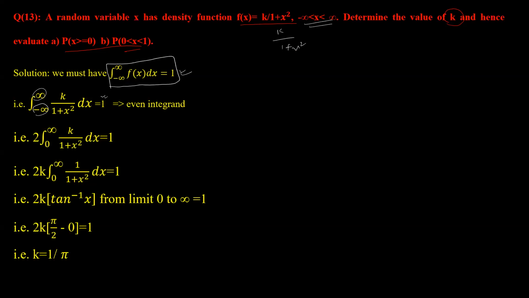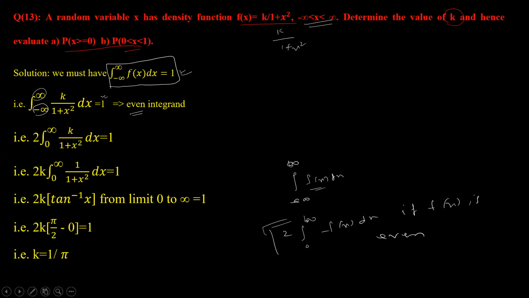I have applied the formula of PDF in this case. This function is even. When it is an even function, you can write 2 times the integral from 0 to infinity. If it is a to b of any function and this function is even, then we can write minus infinity to positive infinity as 2 times 0 to infinity of f of x dx, if f of x is an even function. This portion you have already seen in previous classes.